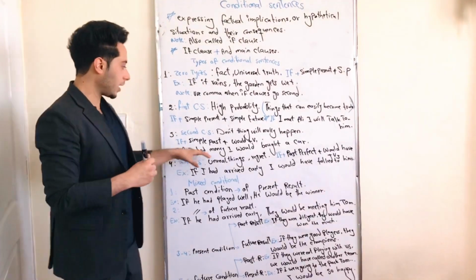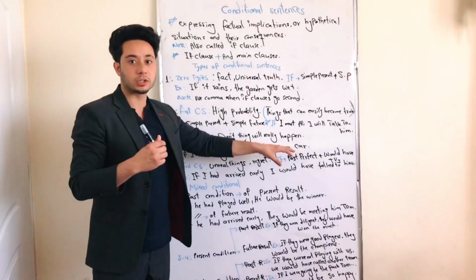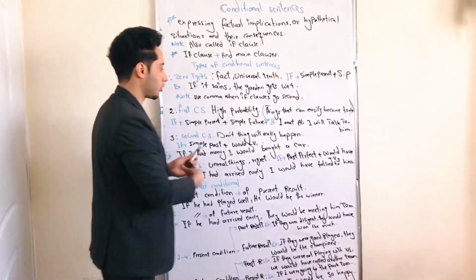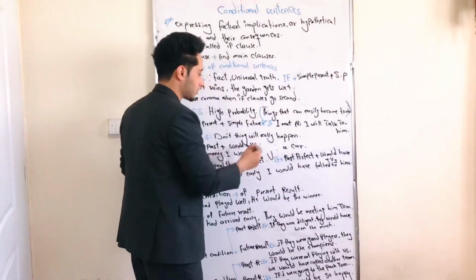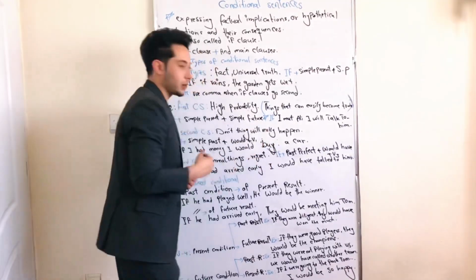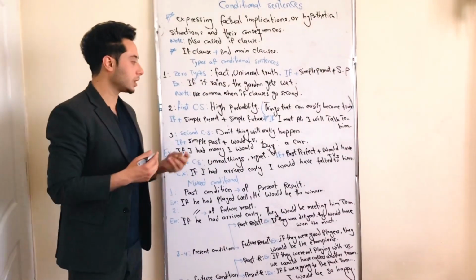For example, if I had money, I would bought a car. I would buy a car. Sorry, in this place we need to use the first form of the verb, not the second form of the verb. I would buy a car.